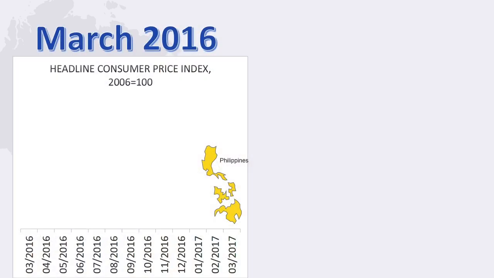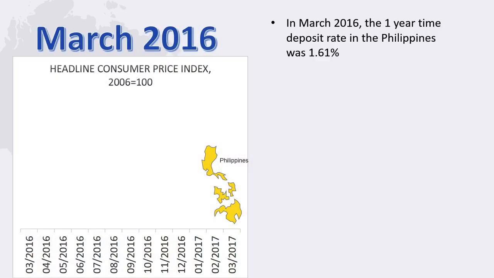Consider data from the Philippines. In March 2016, the average interest rate on one-year time deposits was 1.61%. However, over the year between March 2016 and March 2017, the CPI increases from 142.6 to 147.5.